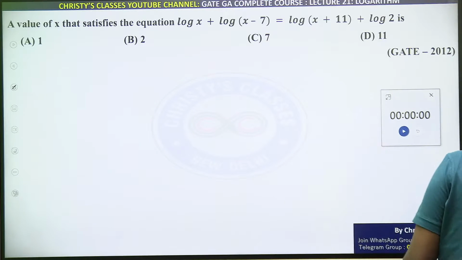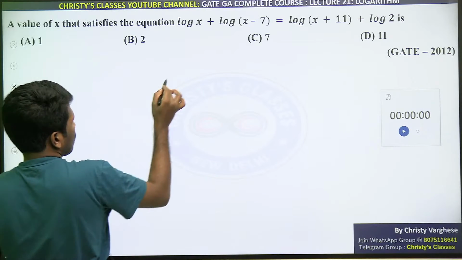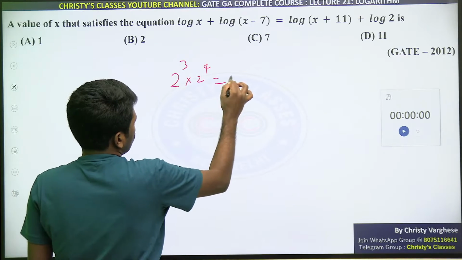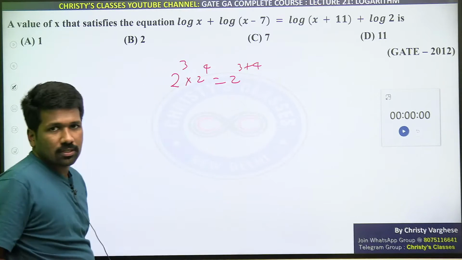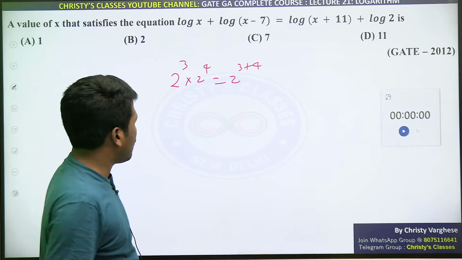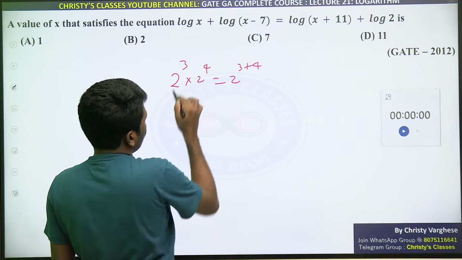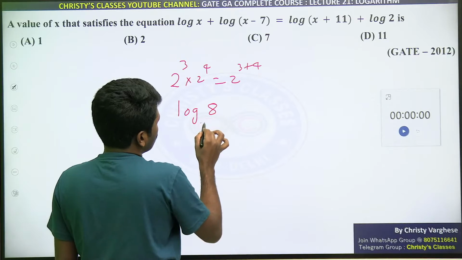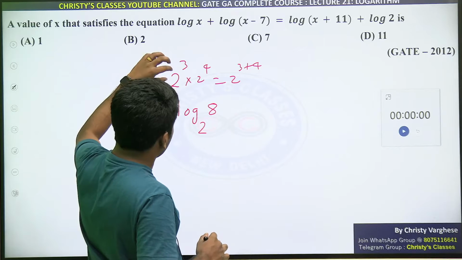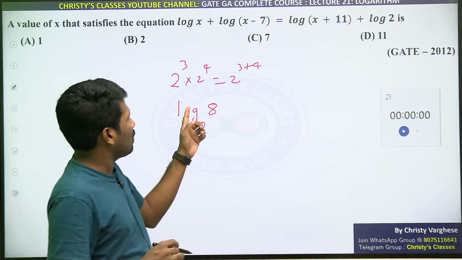Okay, so I'll explain. So the product rule should be applied. Product rule I will reiterate once more. In exponents, for example, 2 raised to 3 into 2 raised to 4 क्या है? 2 raised to 3 plus 4, right? Yeah, I learned that yesterday. When same base is there, how to find power. Same thing logarithm में कैसे लिख सकता है? Log 2 cube, that is log 8 to the base 2. Log 2 cube can be represented as log 8 to the base 2. Log 8 to the base 2 is 3.